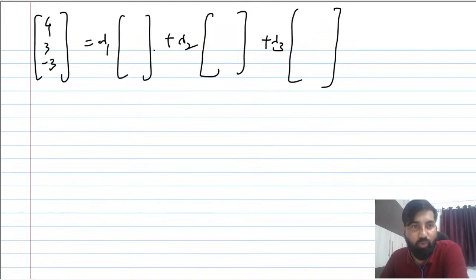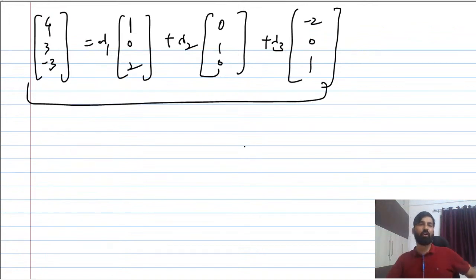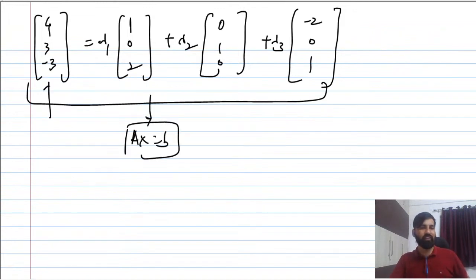So lambda 1 times this vector, lambda 2 times this vector, lambda 3 times the vector, okay? So what are them? So 1 0 2, this is 0 1 0, and this guy is minus 2 0 1, okay? These are e1 e2 e3. Now you have to form the linear combination. This is non-homogeneous. You can write them into Ax equal to b format. So this is b, you can say, and these are the column vector, column 1, column 2, column 3 of a matrix A. Lambda 1, lambda 2, lambda 3 are the variables, you can say, right?